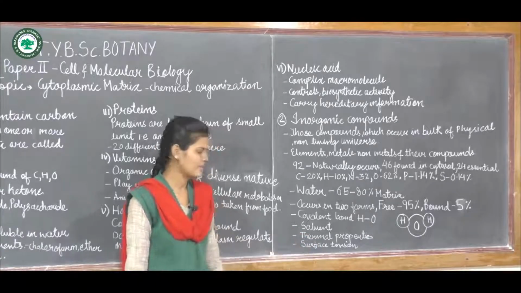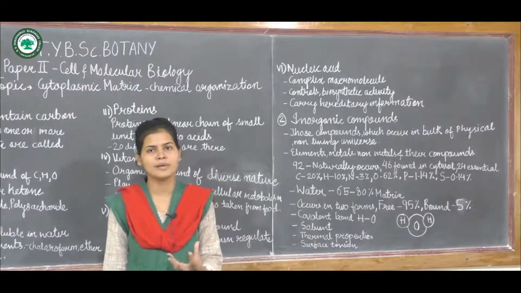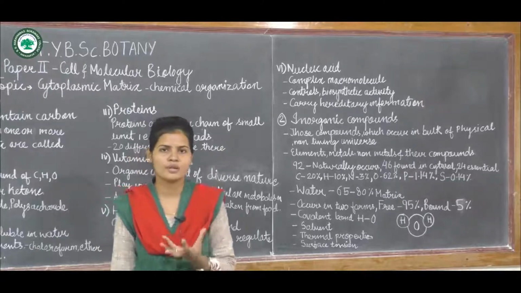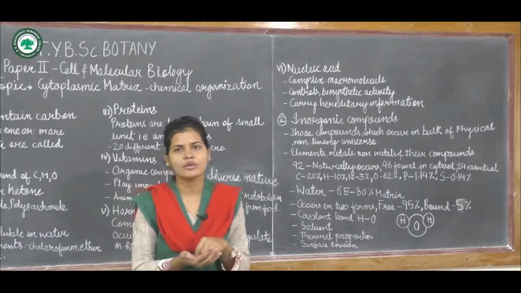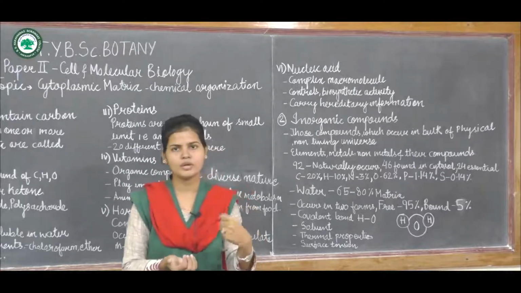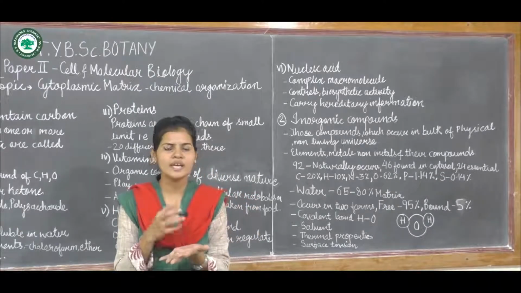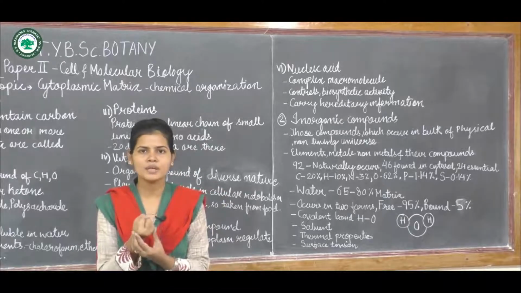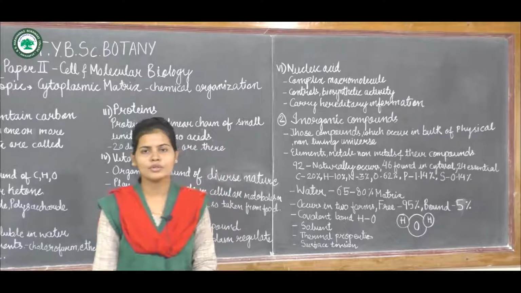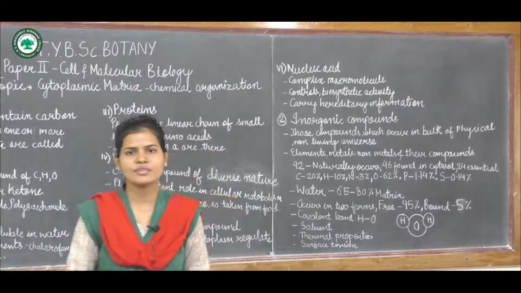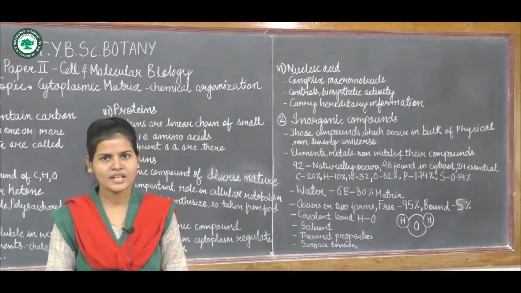And next is the surface tension. Water also has the property of surface tension, that is acquiring the minimum surface area. If a water droplet falls on any surface, it has a tendency to occupy the minimum surface area, and that is called surface tension. And it is also important for the other reactions which are carried out in the cytoplasmic matrix.